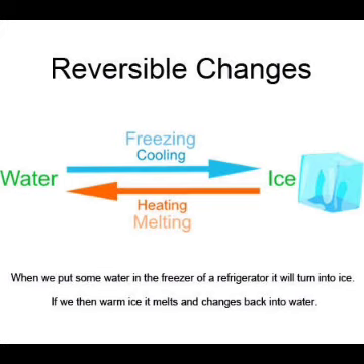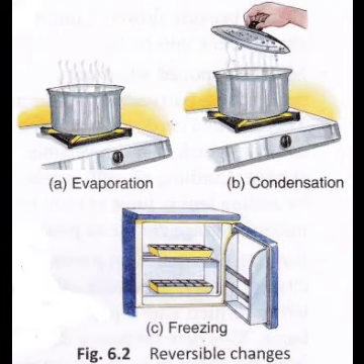There are so many examples for reversible change, that is melting of ice, boiling of water, stretching of a rubber band, or dissolving of salt into water, etc. When ice changes into water, then you know only the physical properties or only the state of ice is changed. That is, it transfers from solid state to liquid state. And during these changes, the particles of water are rearranged.